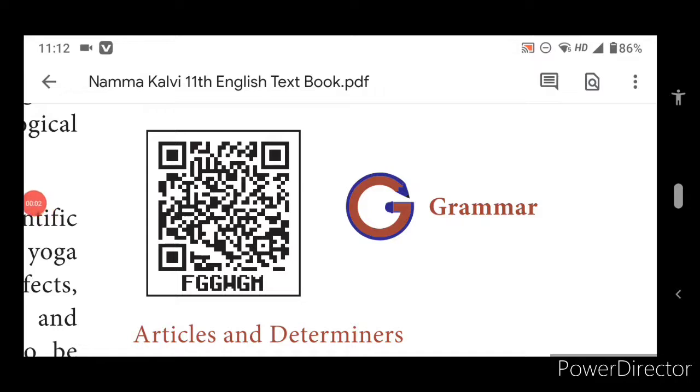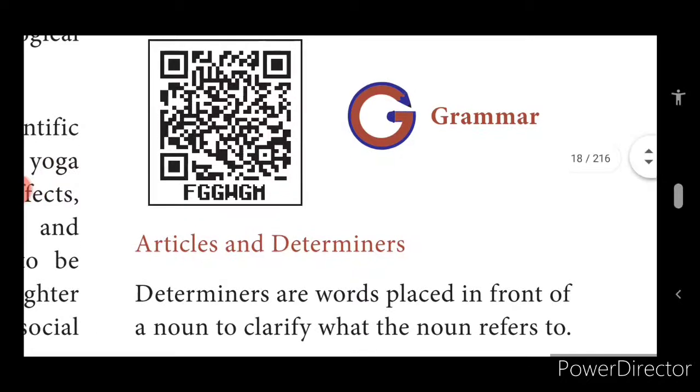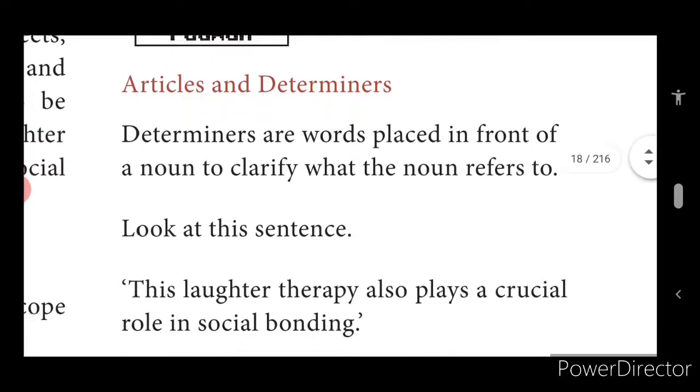Yes, children. Now let us go on to articles and determiners. Let us see what articles are, children. Articles also you would have learnt in your lower classes. So what are articles, children? A and the are known as articles. And what are determiners? Determiners are words placed in front of a noun to clarify what the noun refers to.